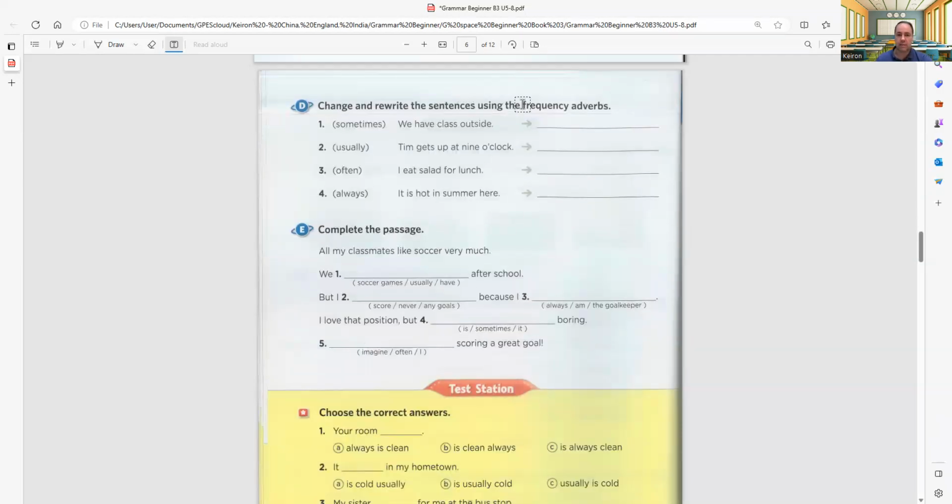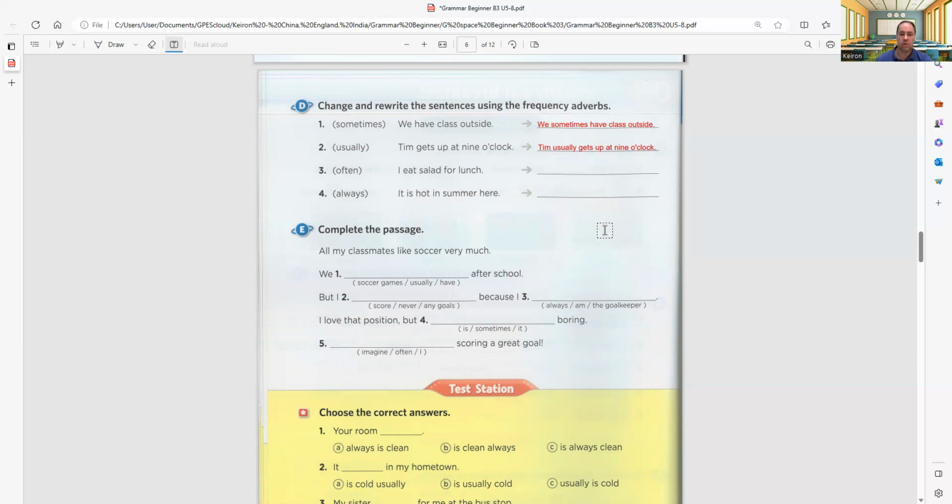Change and rewrite the sentences using the frequency adverbs. We have class outside. So we just put it before the action verb. We sometimes have class outside, right? So gets up, there's the action verb. Tim usually gets up at 9 o'clock. Okay, here's the action verb.